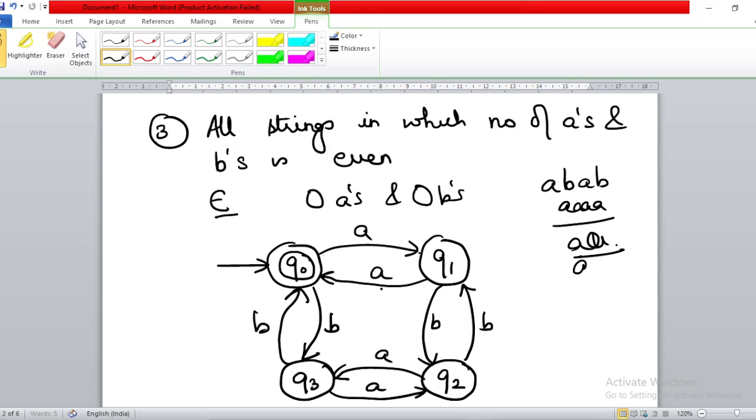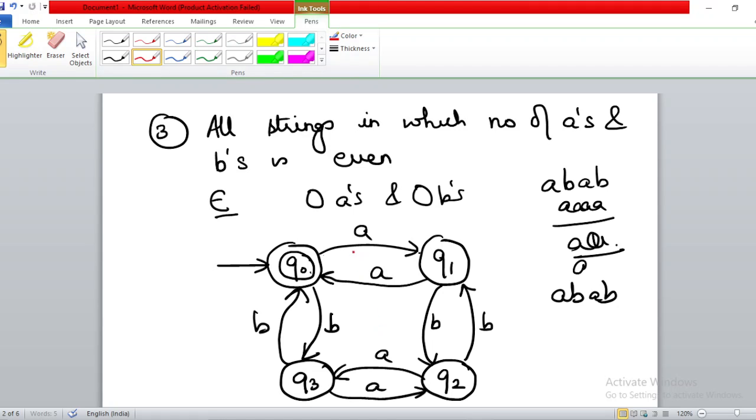Yes, A, A, you are back to final state. Starting from the initial state, are you able to reach the final state on giving the input double A? Right? Now I give A, B, A, B. For ABAB, which path will you traverse?